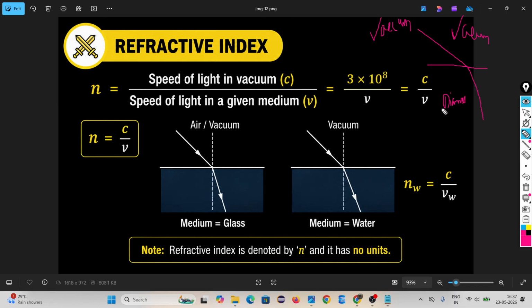How do you have to write it? Means for which medium are you finding the refractive index, vacuum or diamond? Do you understand my question? In which medium is the refracted ray?